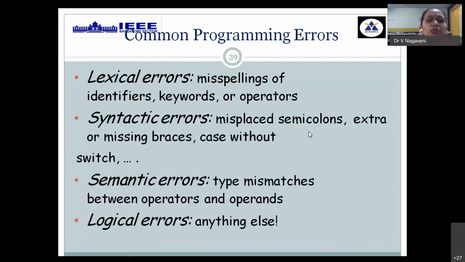What are the most common programming errors in the complete compilation process? The errors identified in lexical analysis are misspelling of keywords and identifiers. In syntax analysis, it may be, wherever a semicolon is required, if you have given a comma, wherever a small bracket is required, if you have given a closing bracket, or instead of a flower bracket if you have given a square bracket. All these are called syntactic errors. Semantic errors are the mismatch between operators and operands, and logical errors are, for example, if instead of giving a single equal to you have given double equal. So all these are called logical errors.